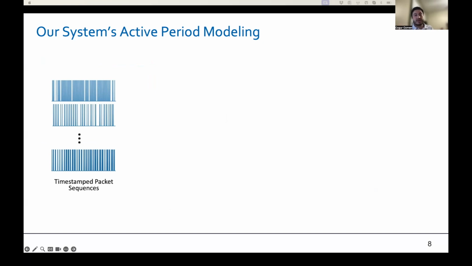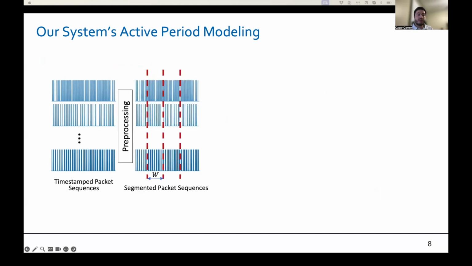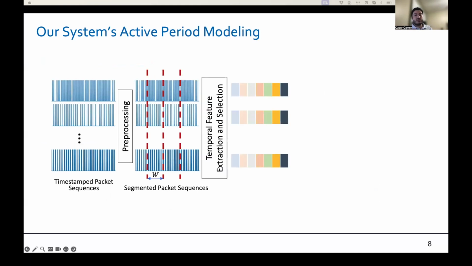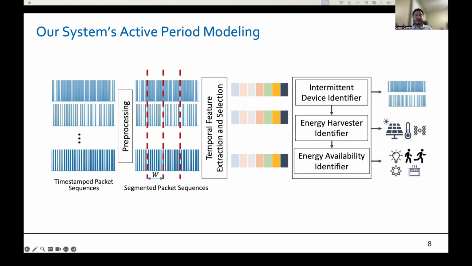So given the collected timestamped packet sequences, we first pre-process them to segment them into multiple samples with window size W. We next compute the inter-packet arrival timings of the packet sequences, and then we extract time domain features from each sample. We then leverage relative mutual information to automatically select a subset for active period modeling. Lastly, we model the device's active period patterns through its inter-packet arrival timings with changing device properties, energy harvesters, and energy availability. This module outputs the hierarchical inference framework to identify an intermittent device, its harvester, and its energy availability.